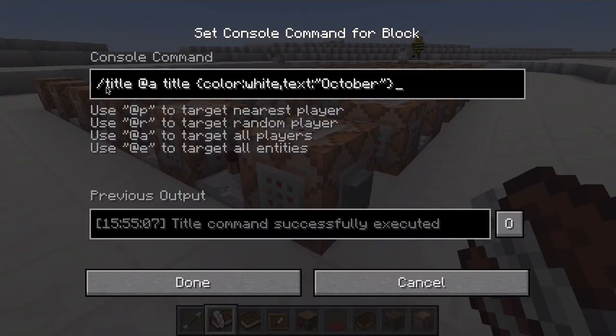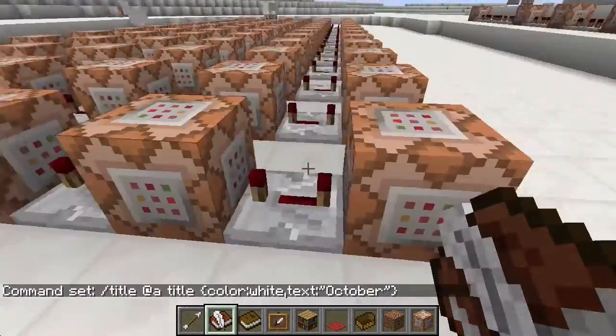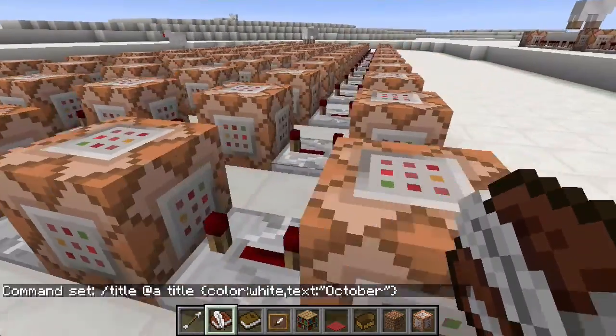So we've got /title @a, which is all players in the world, and then title, open brackets, color is white, text is October in inverted commas, and then closed curly brackets. I'll press done, and each block like that is connected to a different word.